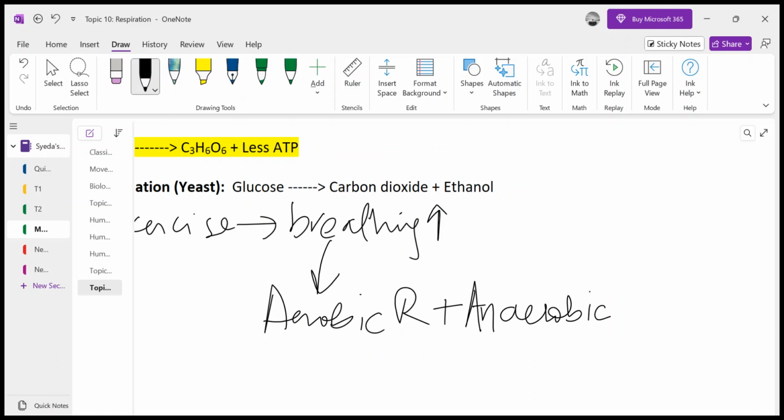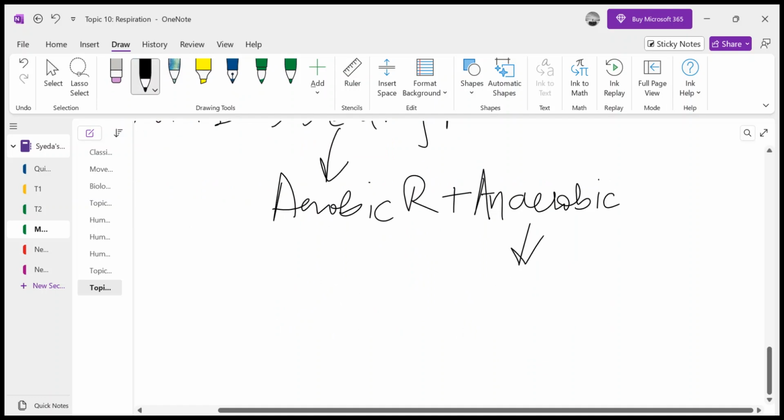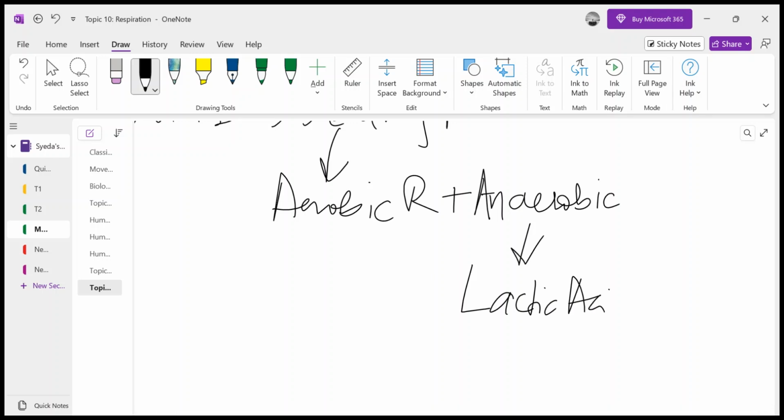Now this anaerobic respiration is producing lactic acid. This lactic acid is lethal, it's fatal, because it will accumulate. First of all, it is an acid. It has a low pH. It can decrease the pH of your blood.